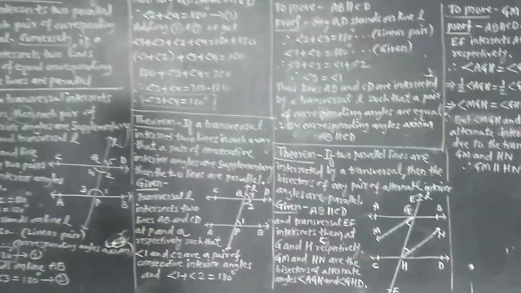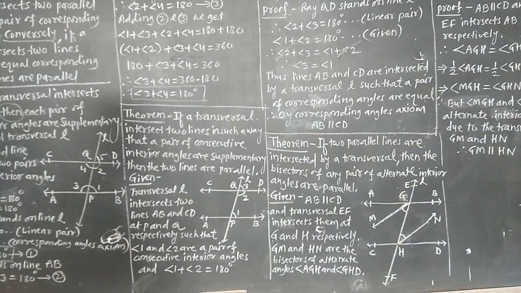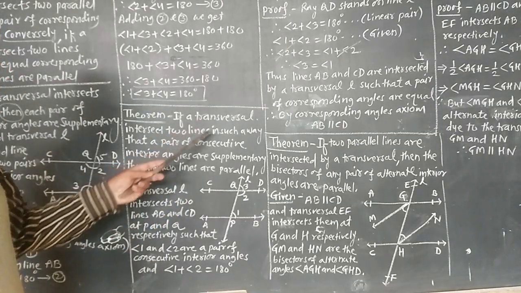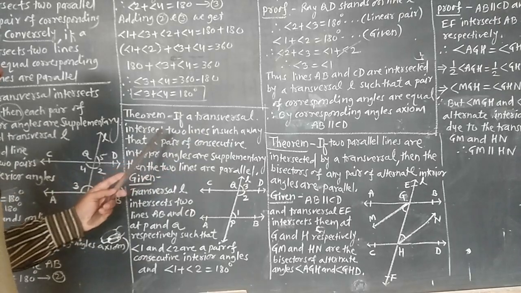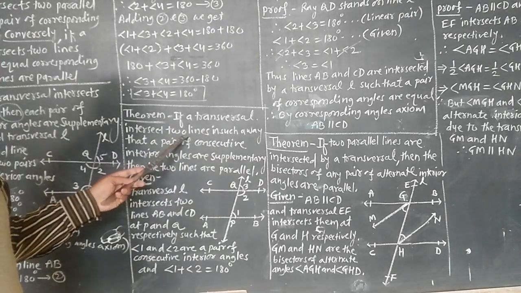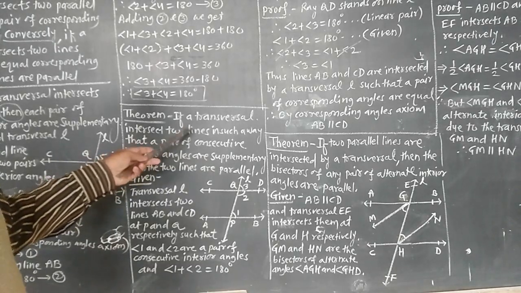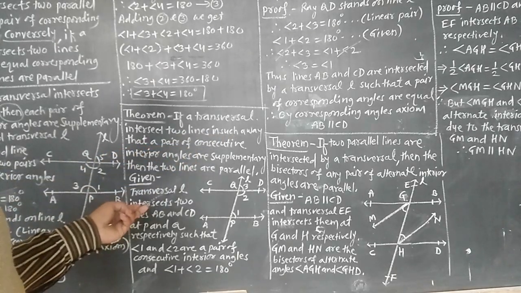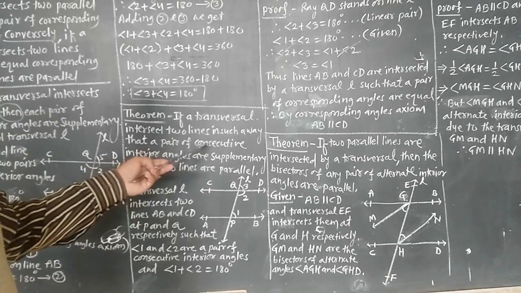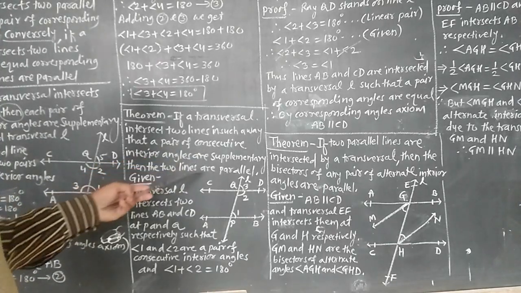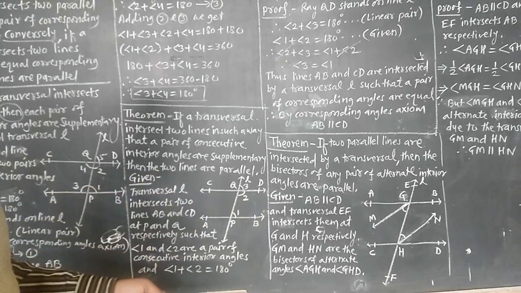Now we will see one theorem that is the converse of the previous theorem. If a transversal intersects two lines in such a way that a pair of conjugate interior angles is supplementary, then the two lines are parallel.